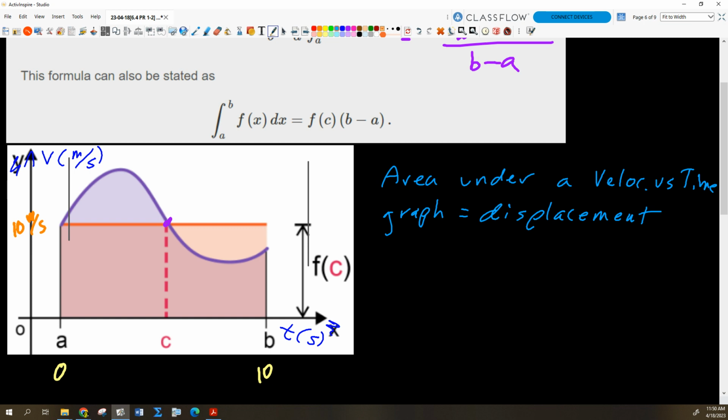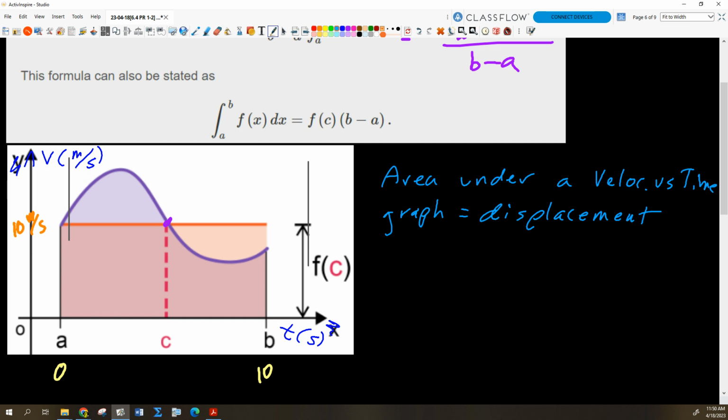So the 10 meters per second would basically apply to both. That's the velocity that would give me the same red area as purple area. Okay? Everybody get that? If you want to think about this in terms of our kinematics example, it just means that I could step on the gas and step on the brake and do all that stuff, or I could just put my cruise on 10 meters per second the whole time. The result's going to be the same.